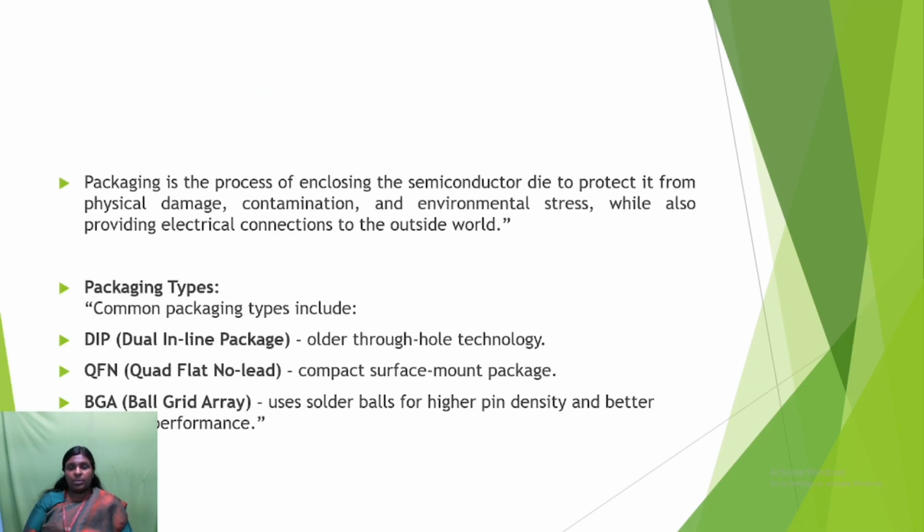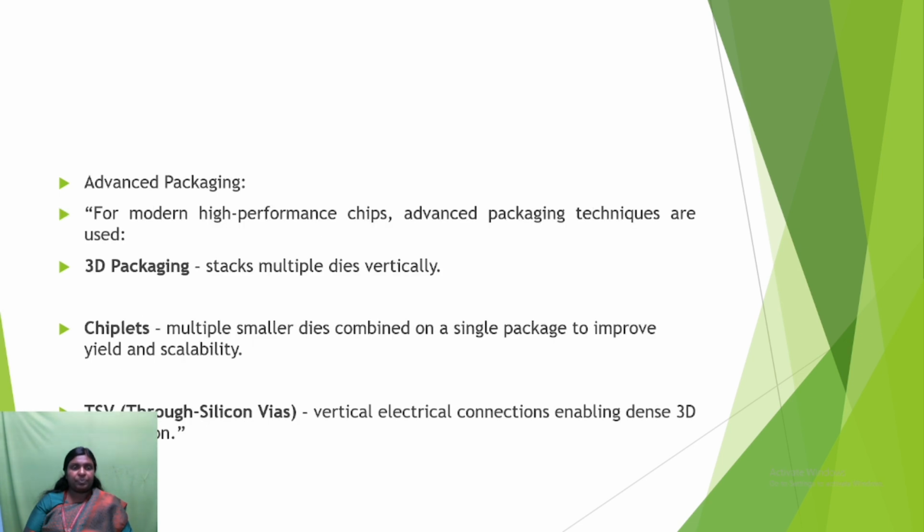Packaging is the process of enclosing the semiconductor die to protect it from physical damage, contamination or environmental risk. Now we are going to see the common packaging types. DIP, dual inline package, is an older through-hole technology. QFN, quad flat no lead, is a compact surface mount package. The next one is BGA, ball grid array, which uses solder balls for higher pin density and better thermal performance.